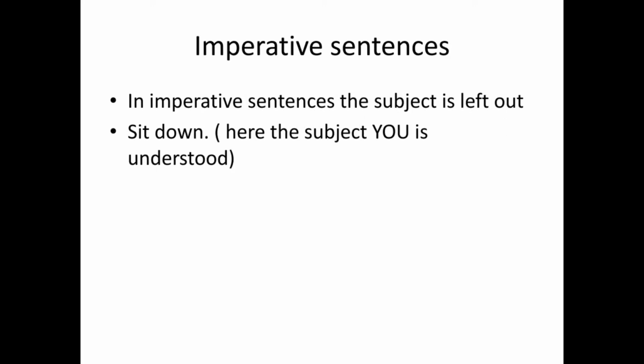Imperative sentences. In imperative sentences the subject is left out. There is no subject in imperative sentences. The sentence starts from a verb. Sit down. Here the subject you is understood. In sentences like sit down, polish my shoes, or get out of class, sentences which start from a verb are called imperative sentences. Imperative sentences contain no subject, and without using a subject we can make a sentence. Here the subject you is understood.